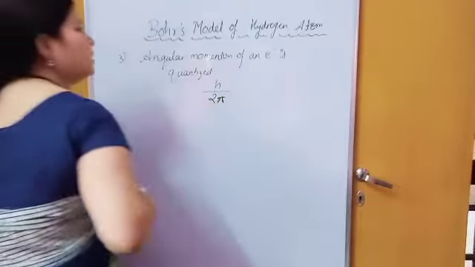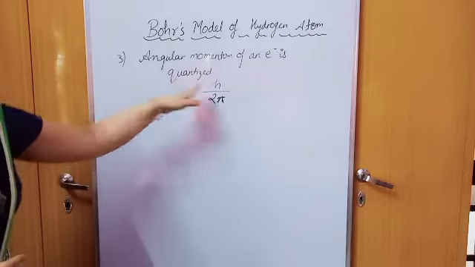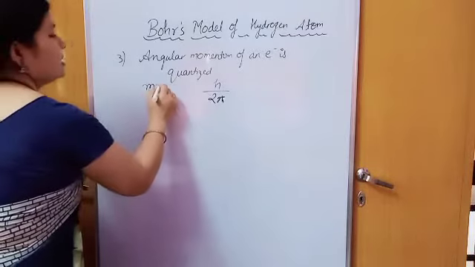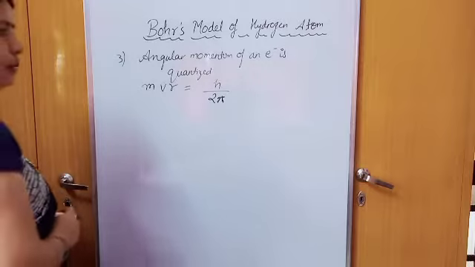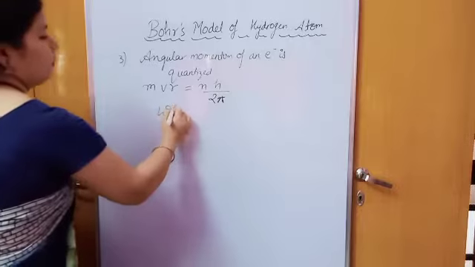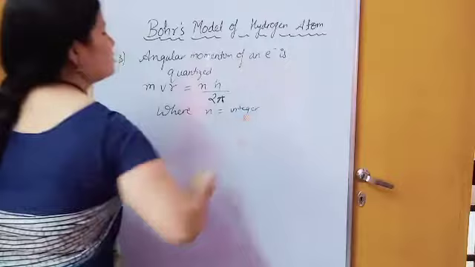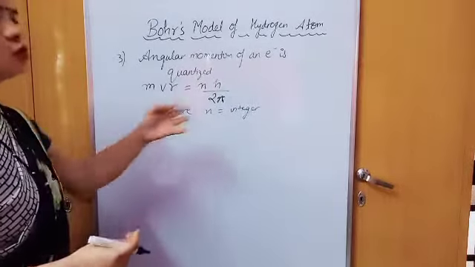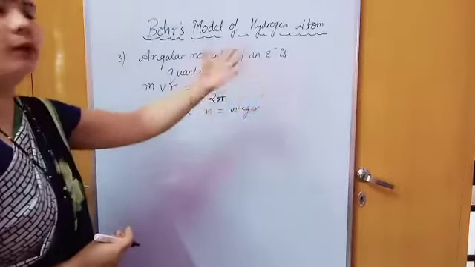Our angular momentum is mvr, so mvr is equal to nh upon 2 pi, where n is an integer. Obviously the first orbit is n equal to 1, second orbit 2, 3, 4, and so on. n is never 0.5, 1.5, 1.6 like that.